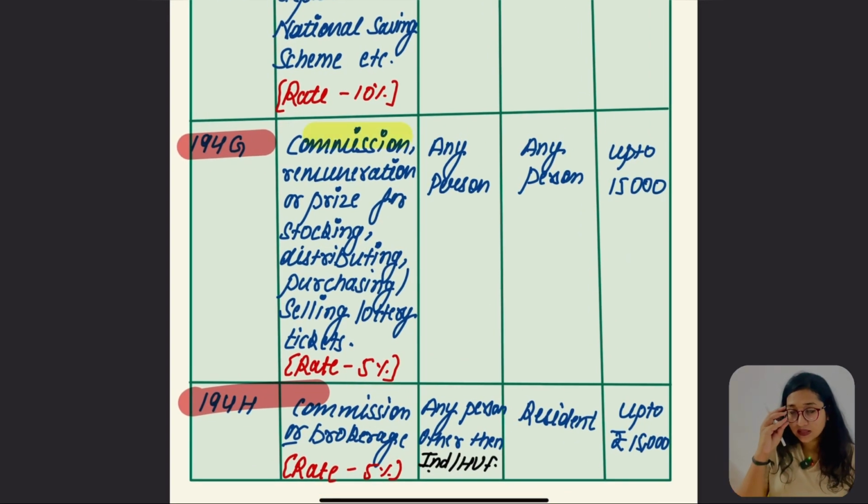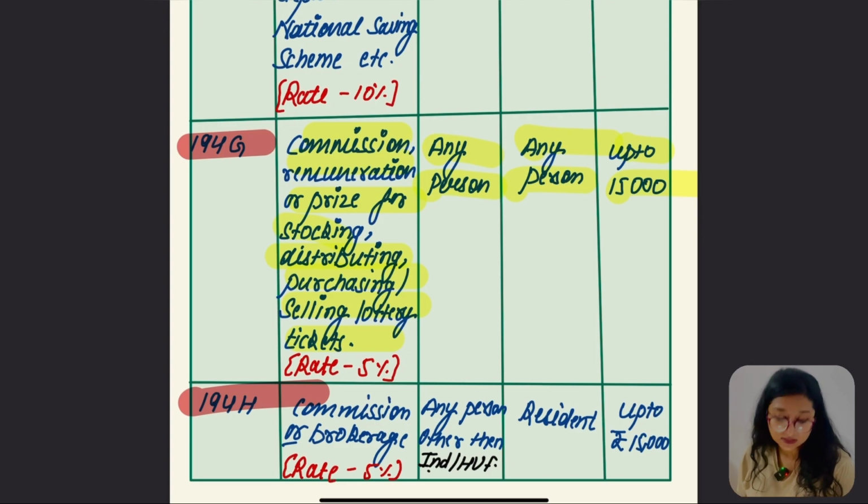Let's go for 194G, which is about the commission, remuneration or prize for stocking, distributing, purchasing or selling lottery tickets. For this section again the rate is 5%, the limit is 15,000, and the payer and payee are going to be any person. The commission got by that agent comes in this section, 194G.